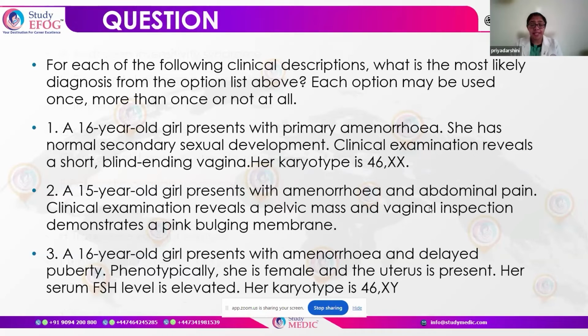Next, we have a 16-year-old girl who presents with amenorrhea and delayed puberty. Phenotypically, she is female and the uterus is also present. Her FSH level is elevated, but the karyotype is XY. So in this case, there is a difference between the karyotype and the clinical presentation. Phenotypically female, but genotypically male. So we are dealing with a case of androgen insensitivity syndrome.